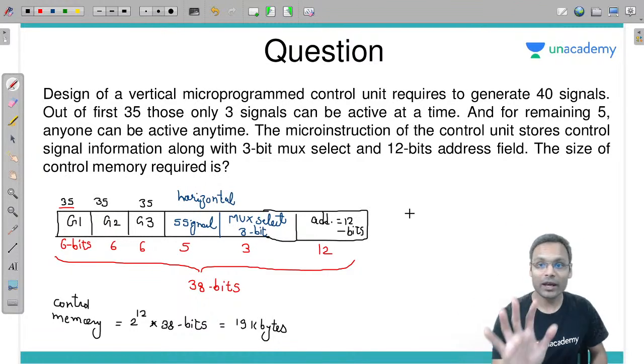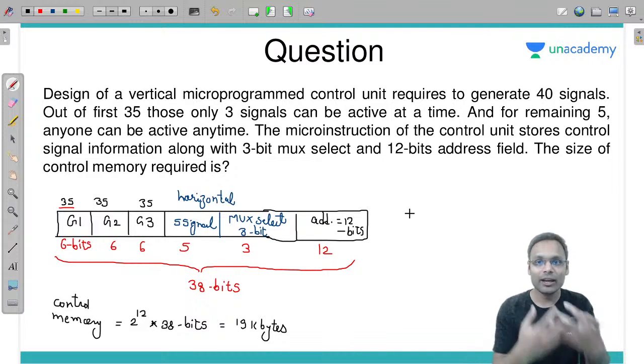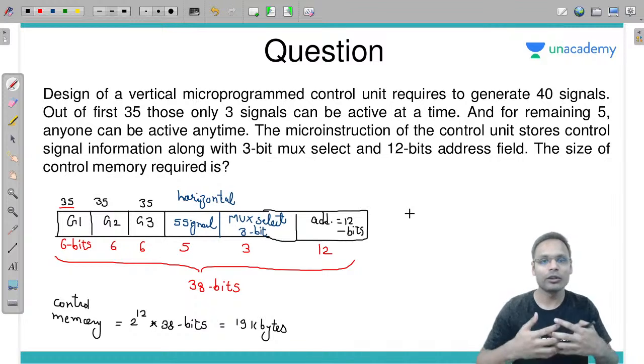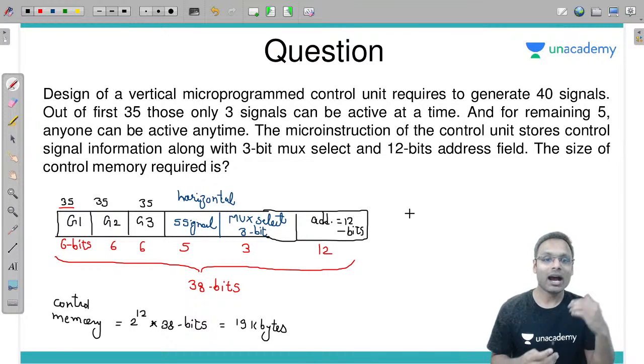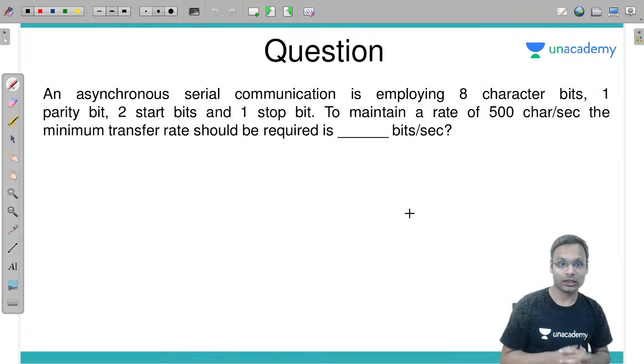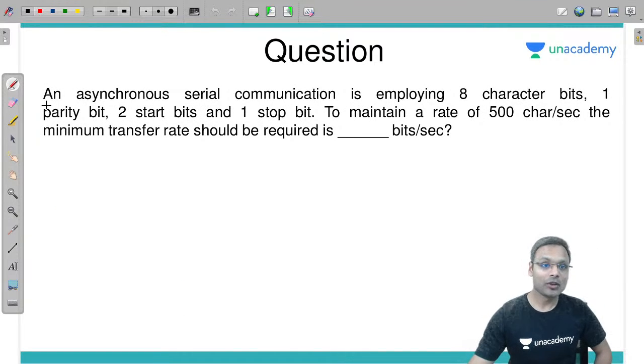Got it? Are you able to understand? These all are the questions which I have given you for solving. If you have solved them previously, that's well and good. If not, then let's just see why I am solving these questions this way, how I am solving those questions. Another question. Next one, which is from IO organization.